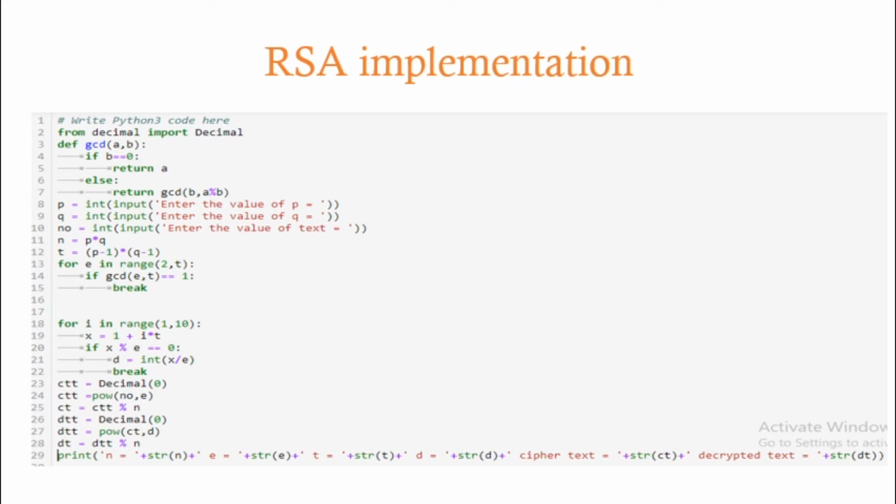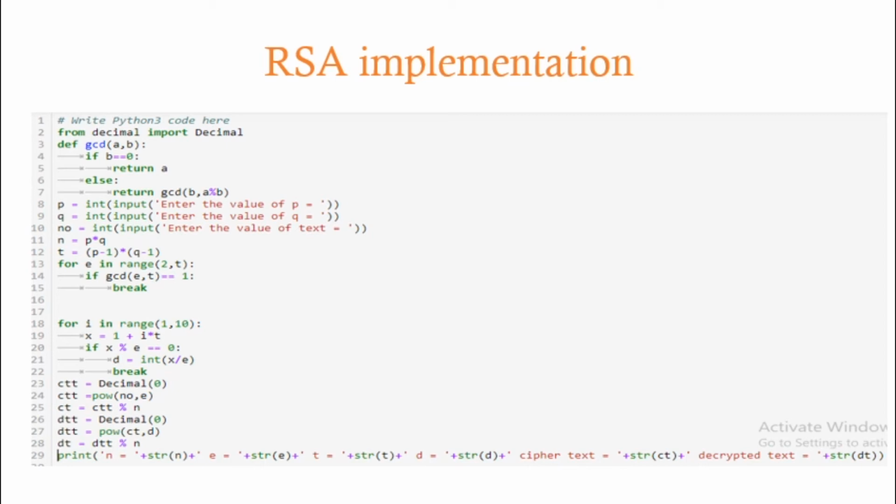Then we are taking the input of p and q prime numbers. Also, we take the input of the message value. Then we calculate the public key component n, which is the multiplication of p and q. Then we calculate phi, which is the private key component. It is represented here as t.